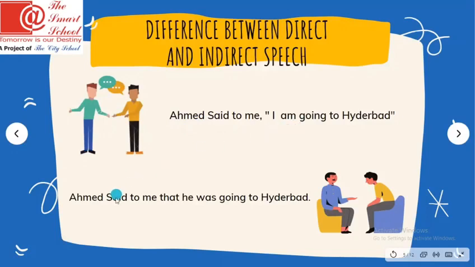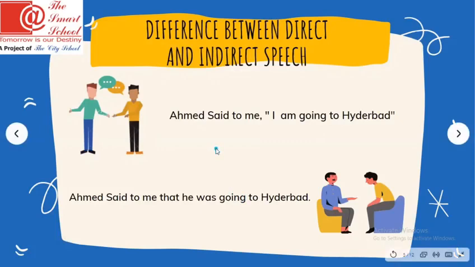Let's read the other one: Ahmed said to me that he was going to Hyderabad. Both sentences seem to be similar, right? But yet they are different. The first sentence is direct speech, and the second sentence is indirect speech. But how will we know whether this is direct speech or indirect speech?